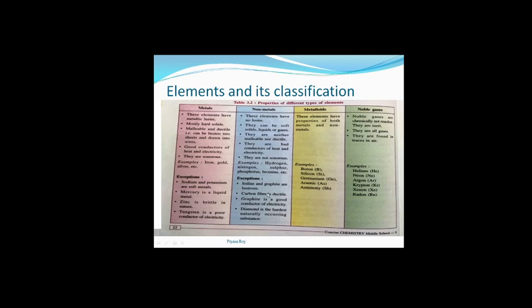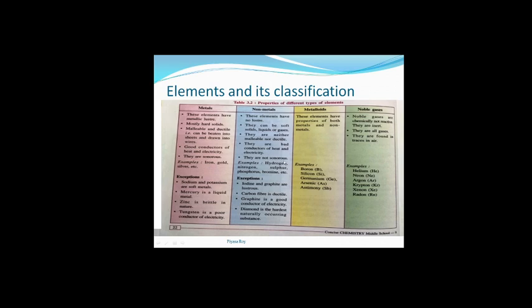We can make a very thin wire from carbon fiber because this is ductile. Graphite is a good conductor of electricity, which is an exception. And diamond is the hardest naturally occurring substance. We know that generally non-metals are soft, but diamond, a non-metal, that is carbon, is the hardest naturally occurring substance.